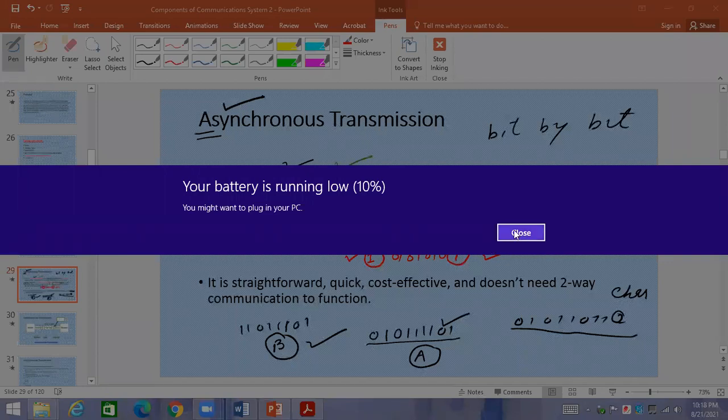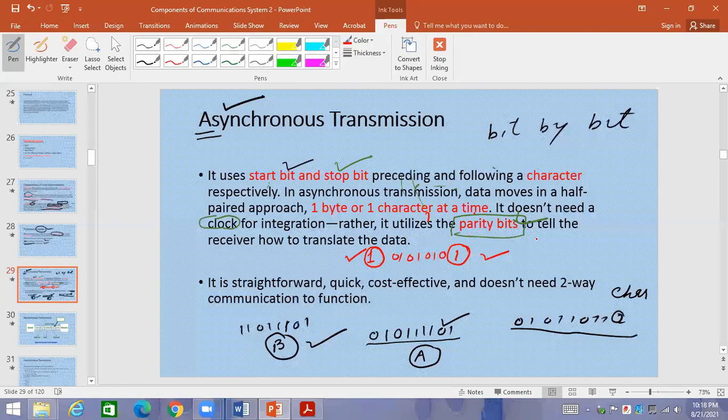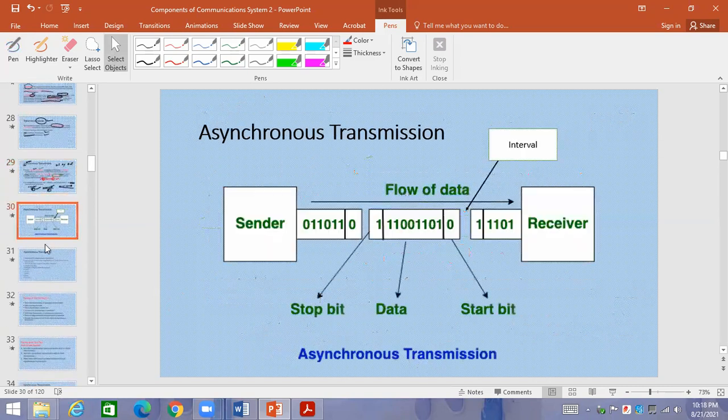If you have got any question about the asynchronous, you can just ask me right now. Have you got any question about the asynchronous? Asynchronous transmission is comparatively slow. If you compare it with the synchronous transmission, it is not as fast as synchronous transmission is. Asynchronous is slow. Synchronous is fast. This point is clear? Clear or not? Come to the diagram. Yes, sir. Good. Give me the thumbs up sign, so I will be able to know.